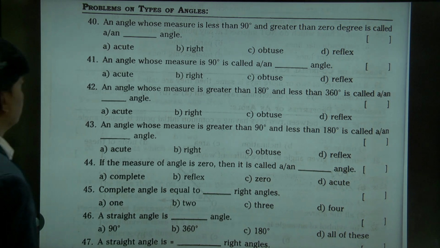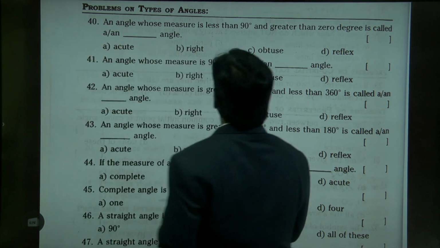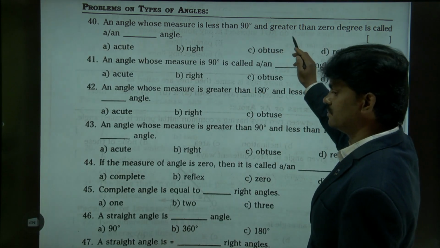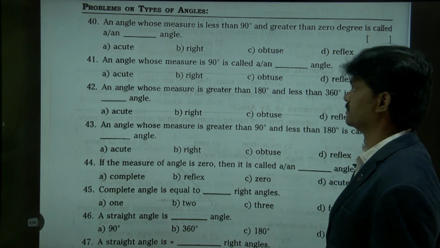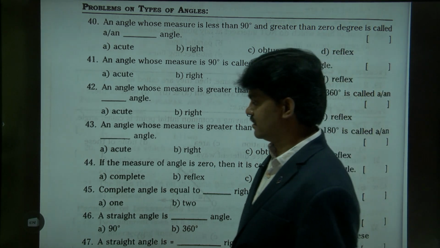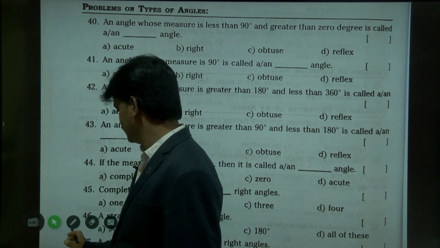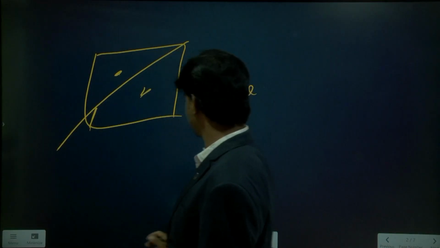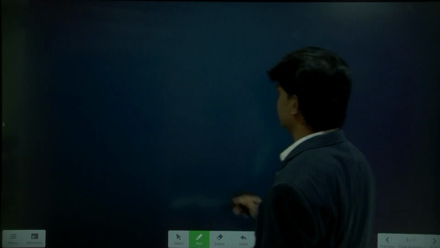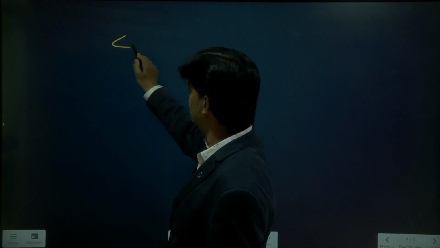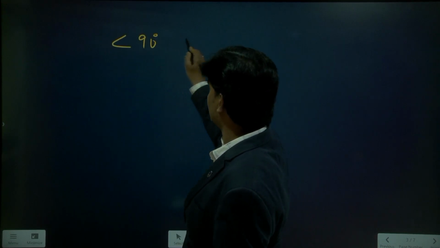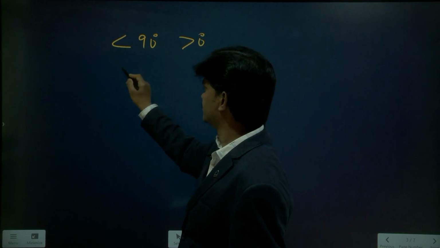Please check it out. An angle whose measure is less than 90 and greater than 0. What is that angle? Once we recall that: less than 90, greater than 0.